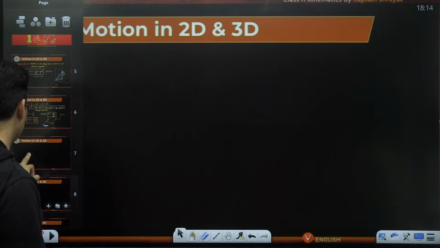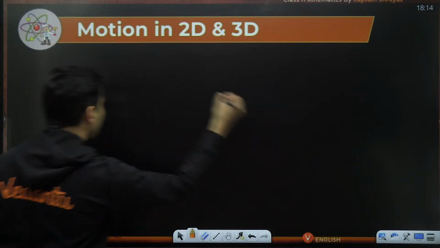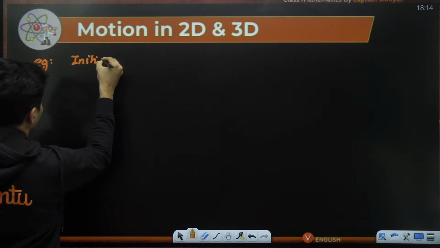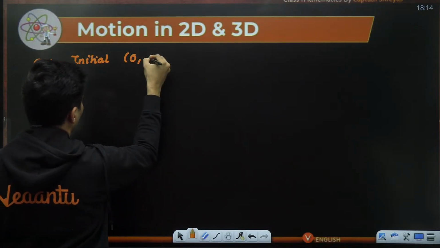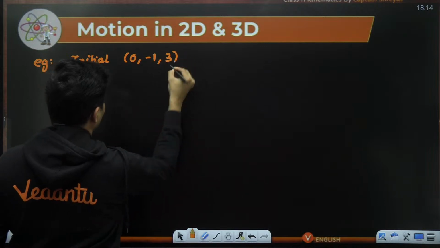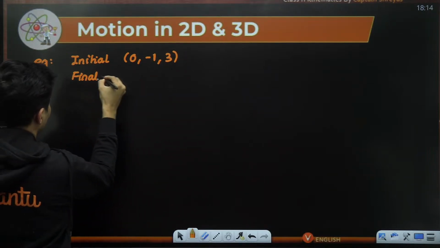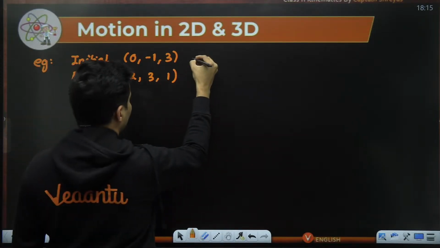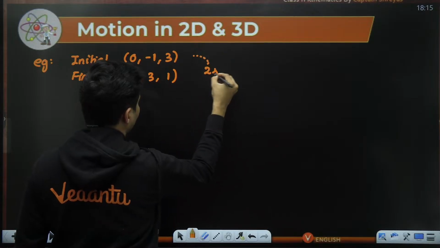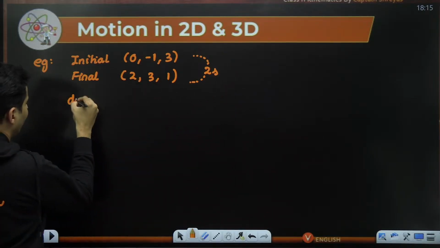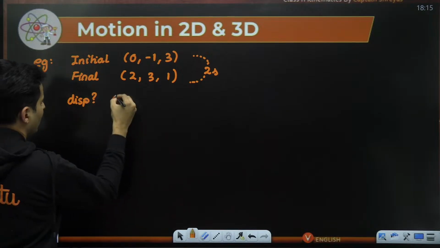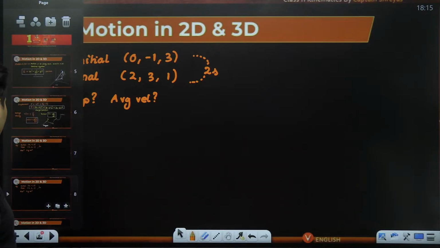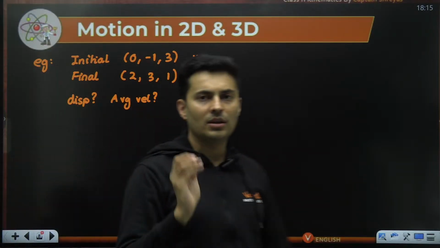Let me show you some examples so that you guys get an idea. So imagine this. I tell you that initially there is a particle which is located at (0, -1, 3), and final coordinates are given as (2, 3, 1), and it transits from here to here in 2 seconds. Question is, can you find the displacement, and also can you find the average velocity?